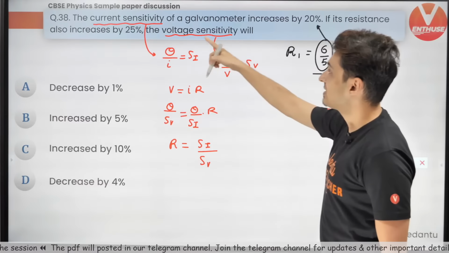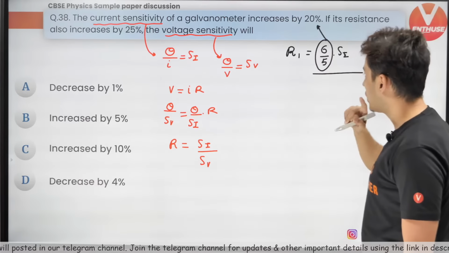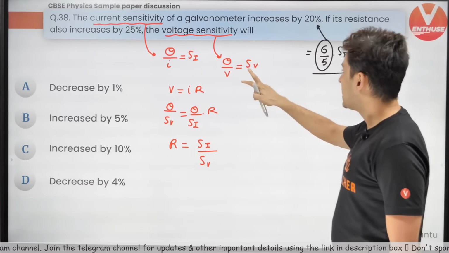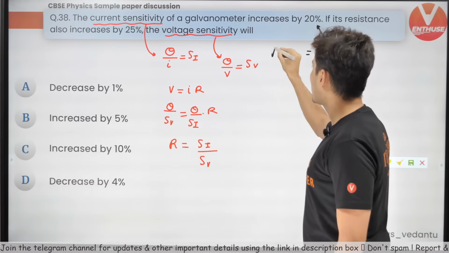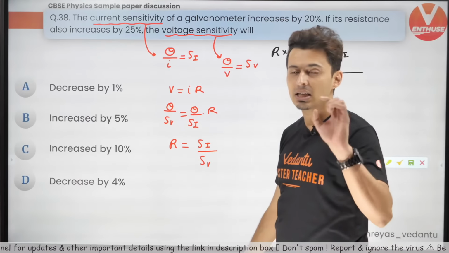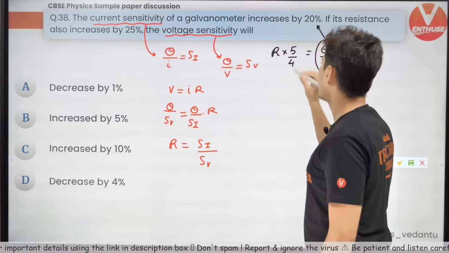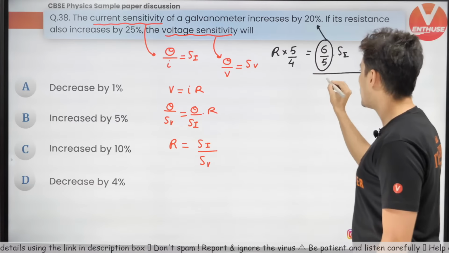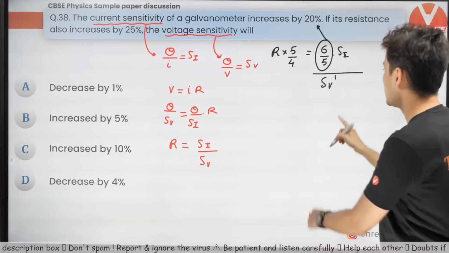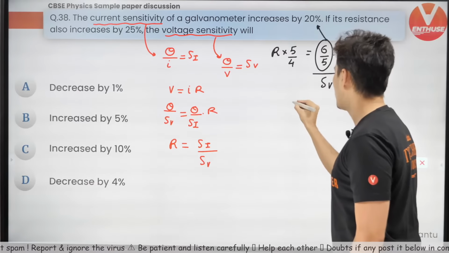Over here, the resistance also increases by 25%. So the new resistance will be the old resistance with a 25% increase, and that is nothing but 5 by 4 times. And here you have the new voltage sensitivity. So let's move this around and see what we get.